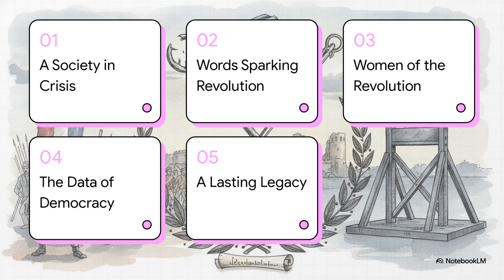Here's our roadmap for this explainer. 1. A society in crisis. 2. Words sparking a revolution. 3. Women of the revolution. 4. The data of democracy. And 5. A lasting legacy.